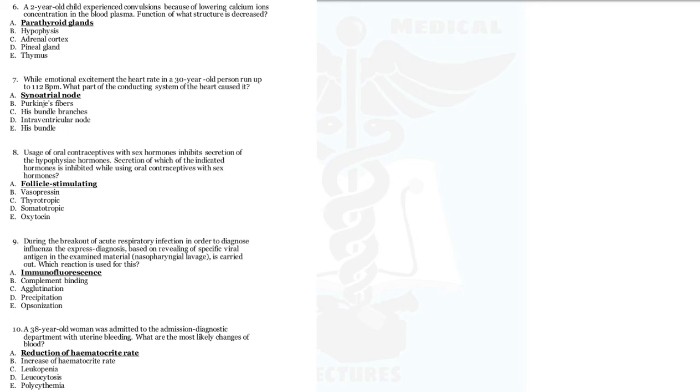Usage of oral contraceptives with sex hormones inhibits the secretion of the hypophyseal hormones. Secretion of which of the indicated hormones is inhibited while using oral contraceptives with sex hormones? We know that contraceptives are used to control births, so they want to know what this hormone actually does to prevent a child or fetus's formation.